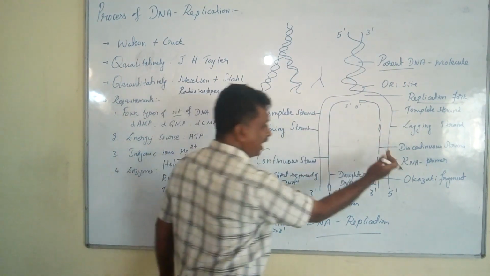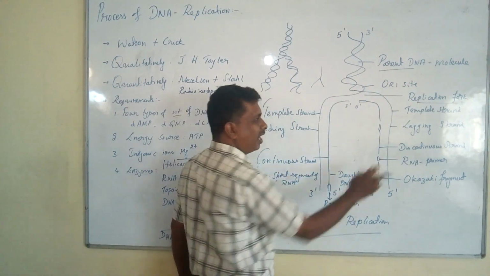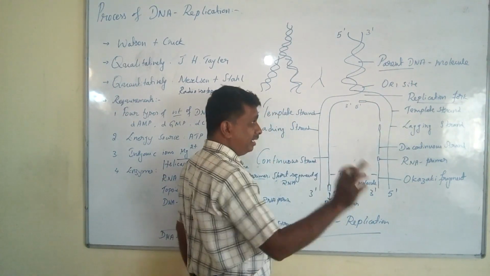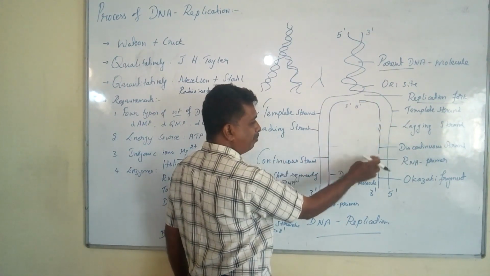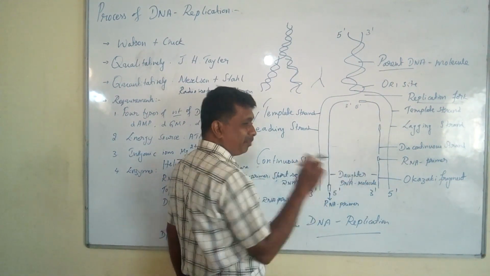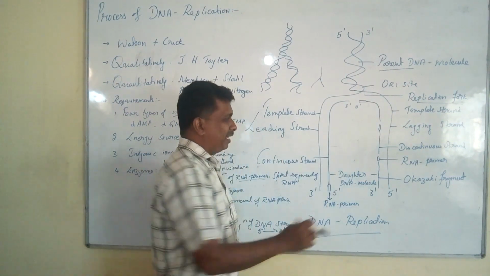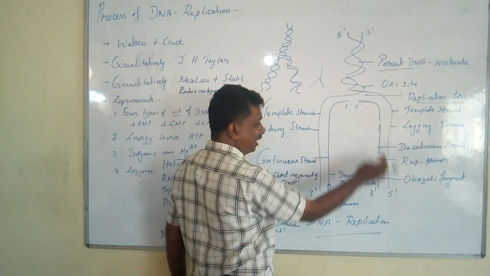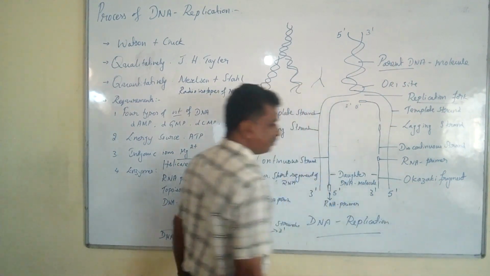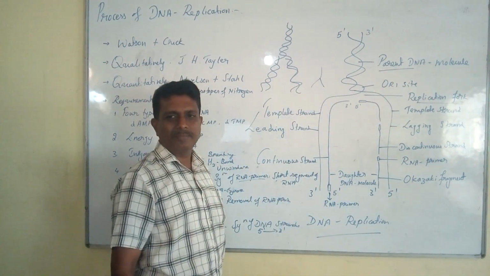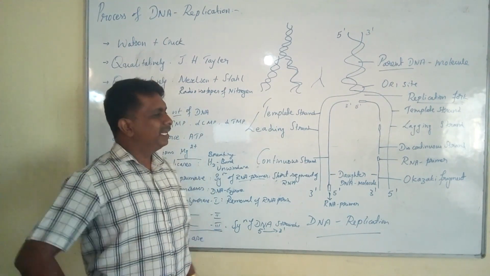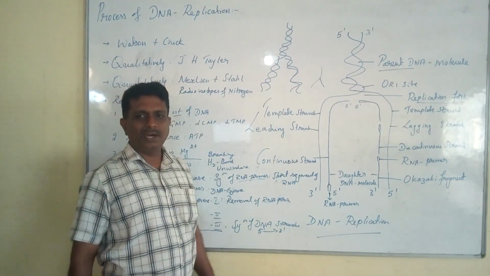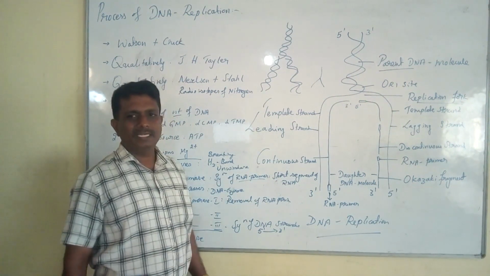Opposite to the leading strand, you can find the presence of the lagging strand. In case of the lagging strand, you can find the presence of many RNA primers, resulting in the formation of short segments of DNA. The short segments of DNA are called Okazaki fragments, discovered by R. Okazaki in the year 1968.